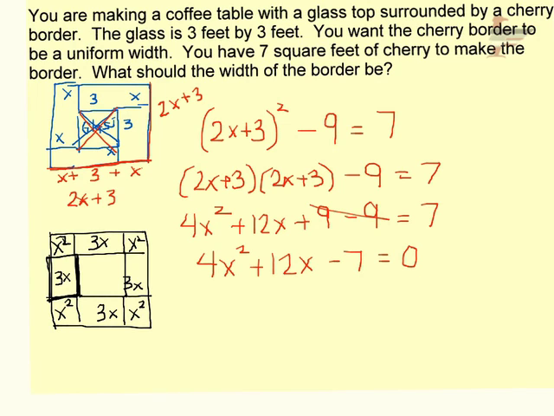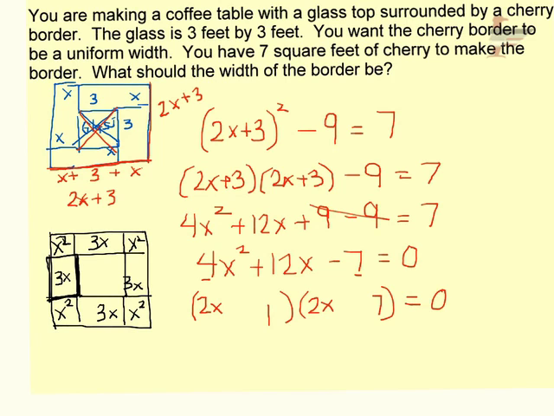Okay, so back to the problem. I need to solve this. So how do you solve it? Well, I don't know. Is it factorable? Let's try. Hopefully it is. So let's see. Well, I know that factors of 7 have to be 1 and 7. Factors of 4x squared are either 2x and 2x or 1x and 4x. I'm going to try 2 and 2 first.